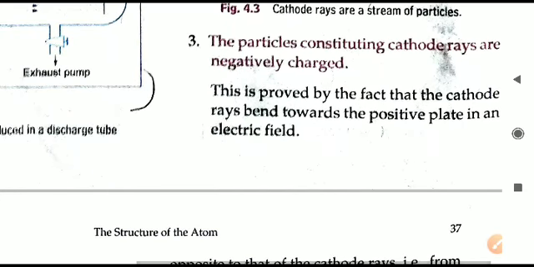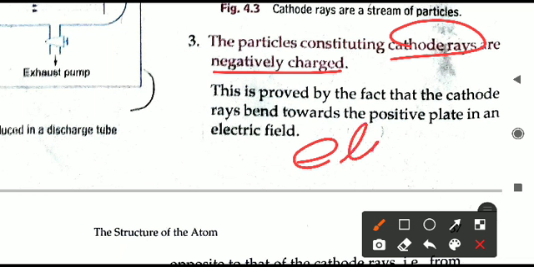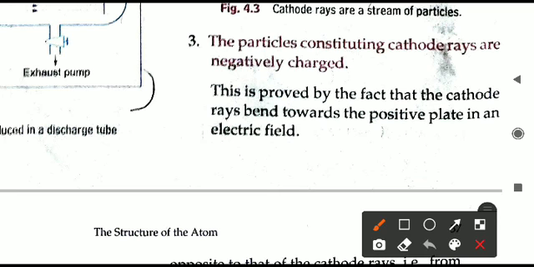The third property now: the particles constituting cathode rays are negatively charged. In the beginning only I told you, electrons have which charge? Electrons have negative charge. This point was proved in this particular activity, that cathode rays are negatively charged.